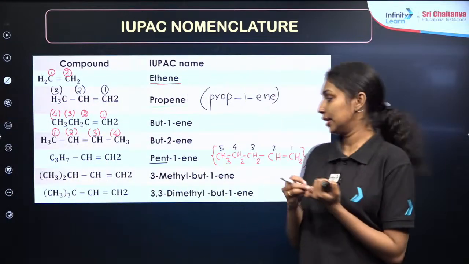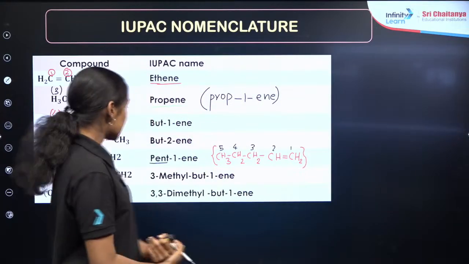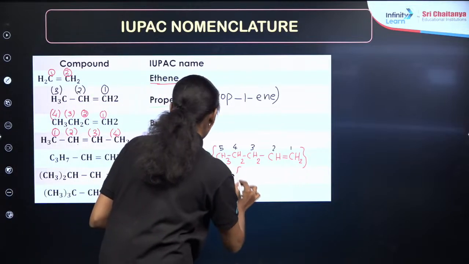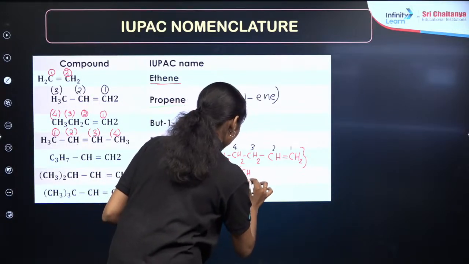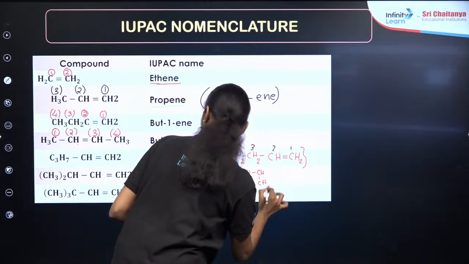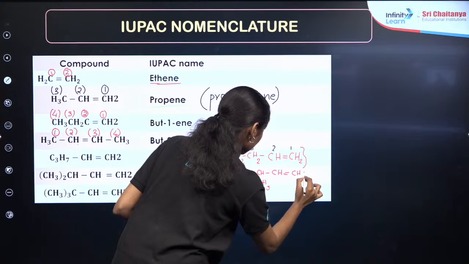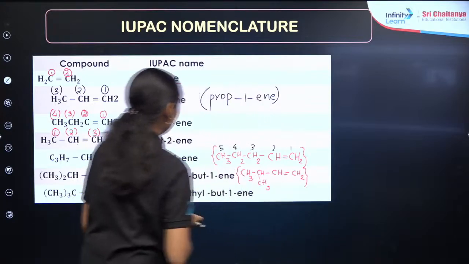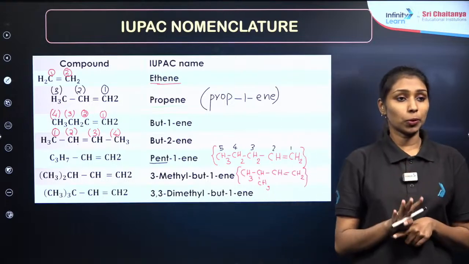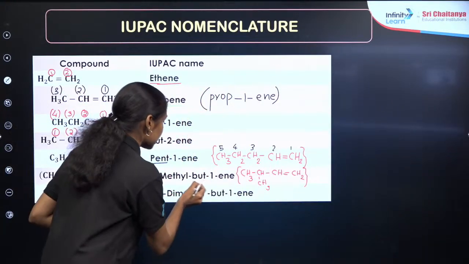Then another example is about branching, right? So here also I am expanding the structural formula. CH3, CH with a branch of methyl group, CH double bond CH2, right? What you are observing here is a 4 carbon compound, so the word root will be but, right?